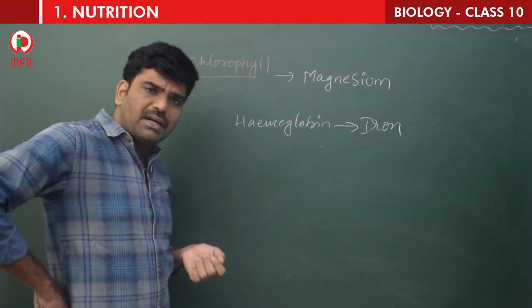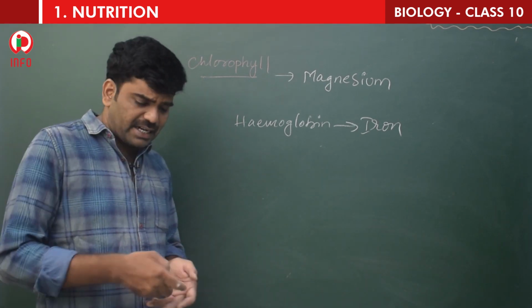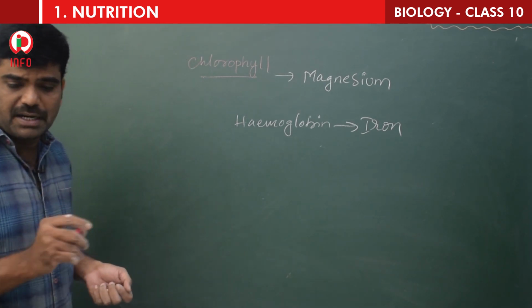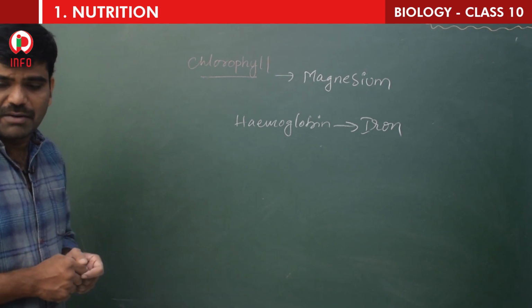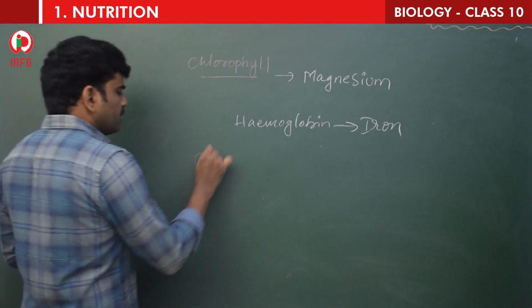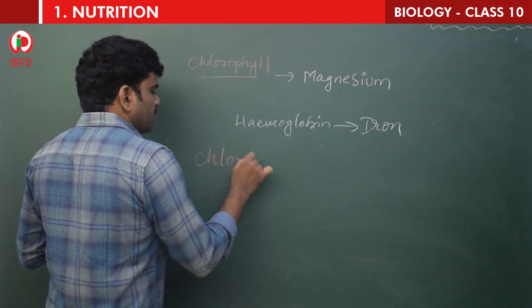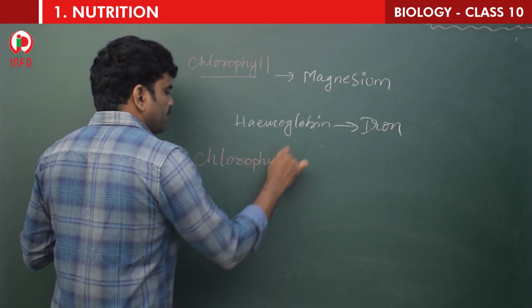Let's go for the types of chlorophyll. Two major kinds of chlorophyll pigments are associated with thylakoid membranes. Chlorophyll A. So how many types are there, children? Two types.